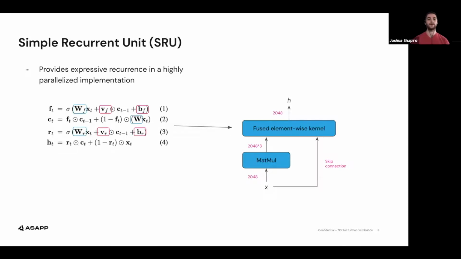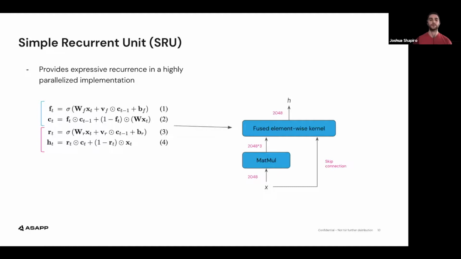W, WF, and WR are parameter matrices, and VF, VR, BF, and BR are parameter vectors. This architecture can be decomposed into two subcomponents: a light recurrence, the first two equations, and a highway network, the second two equations.